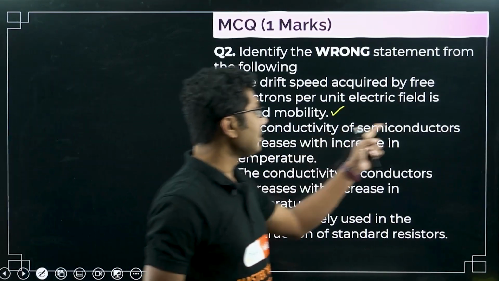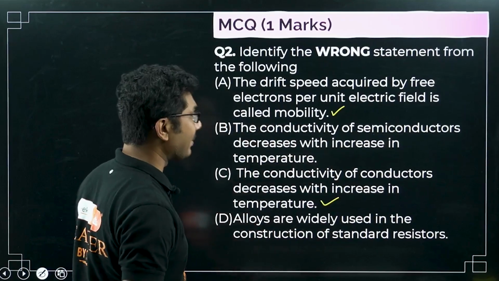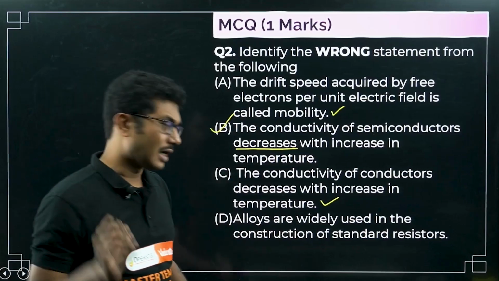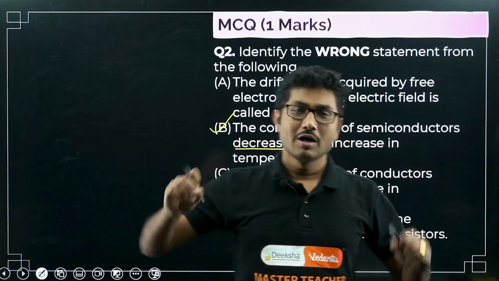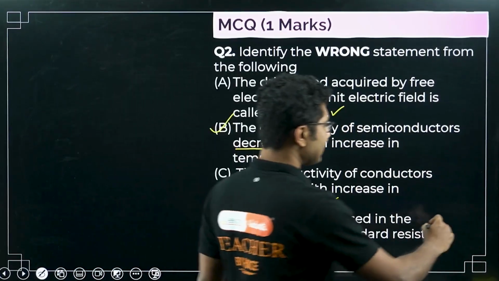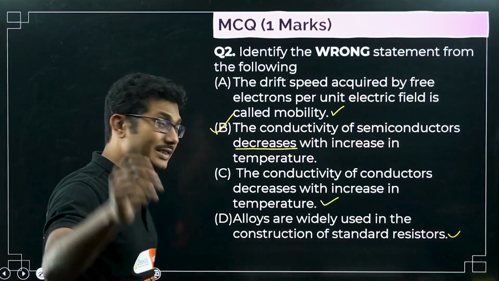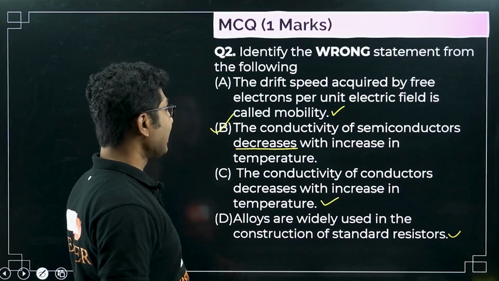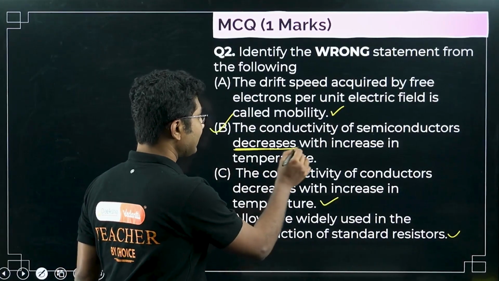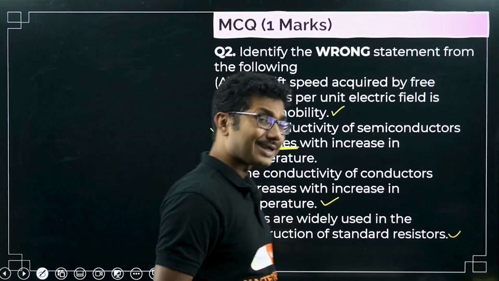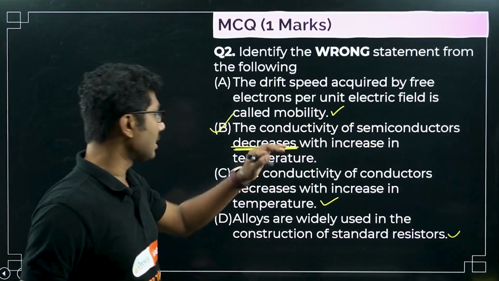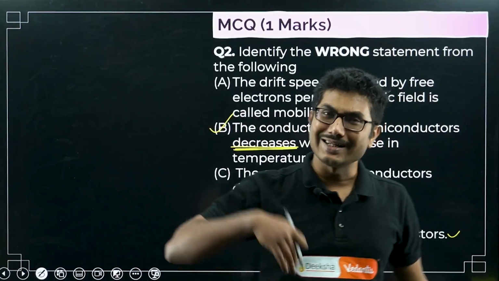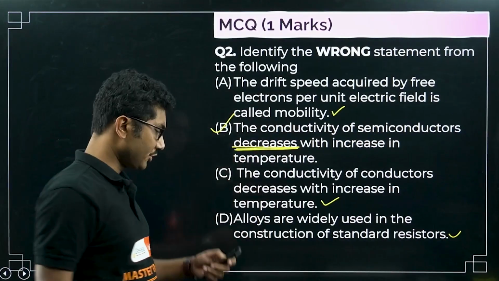Why? The conductivity of semiconductors decreases with increase in temperature. No, conductivity increases. Alloys sometimes are used in standard resistors, not very common, but it is used, especially in the resistance box that you use. But conductivity of semiconductors decreases is incorrect. Conductivity of semiconductors increases with temperature. Conductivity of conductors decreases with temperature, but conductivity of semiconductors increases with temperature. So the correct option is option B.